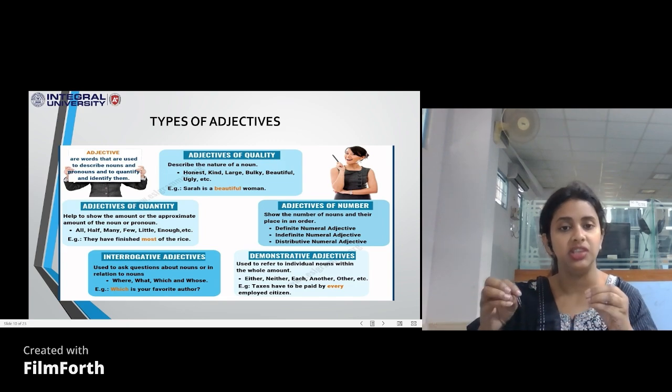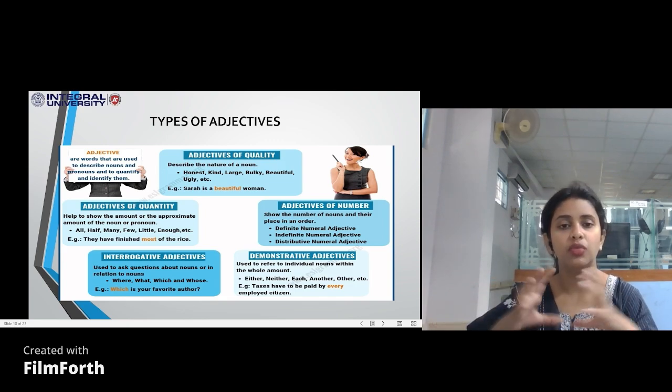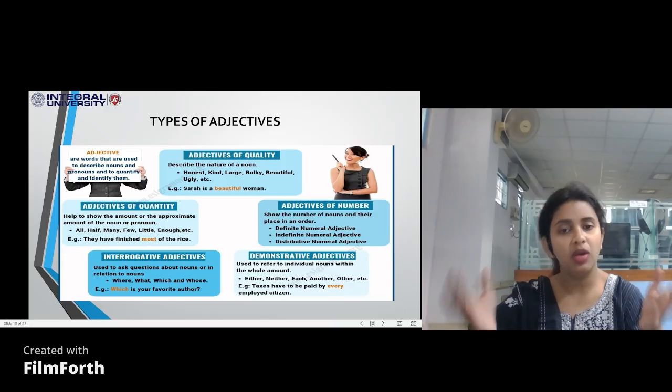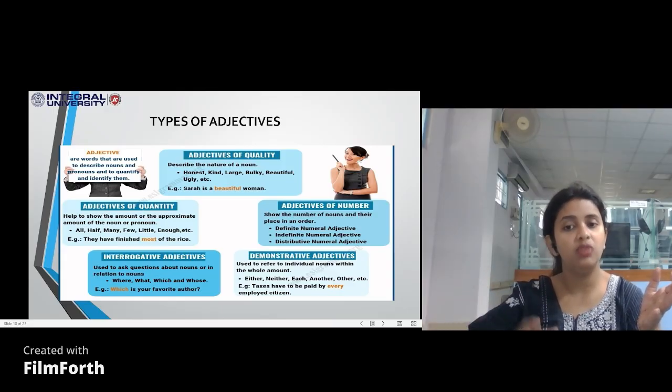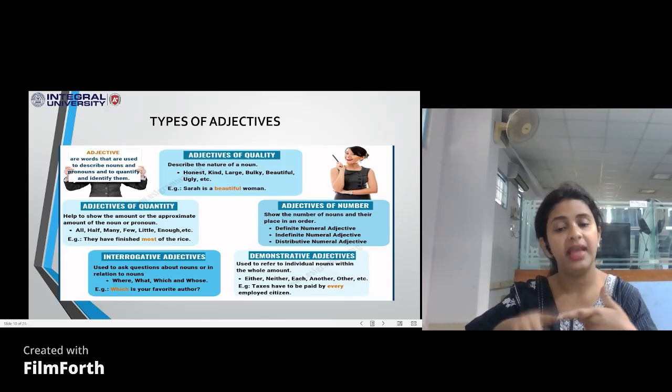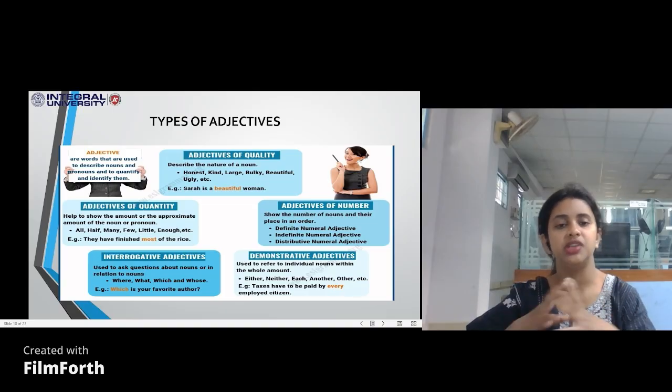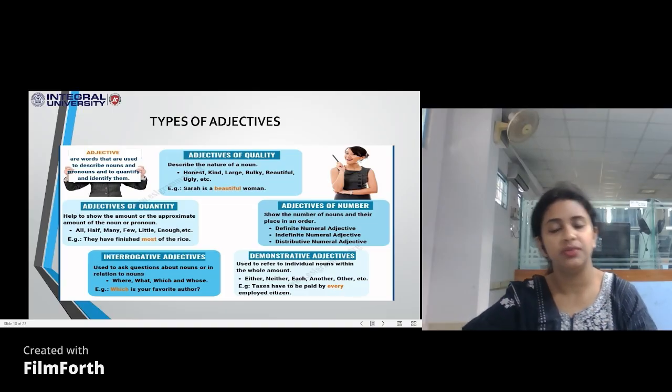But if you don't want to put it under the number bracket, you just want some amount of it, you can simply say I need some rice. How much? When you're asking about how much, in further questioning, you can use an adjective of number. So these are adjectives of quantity and adjectives of number.